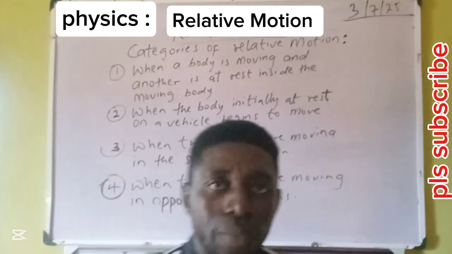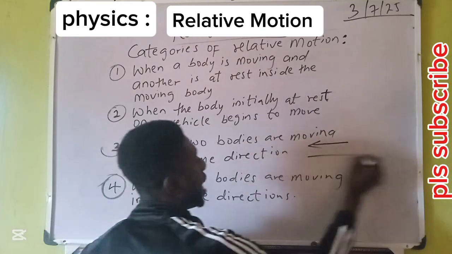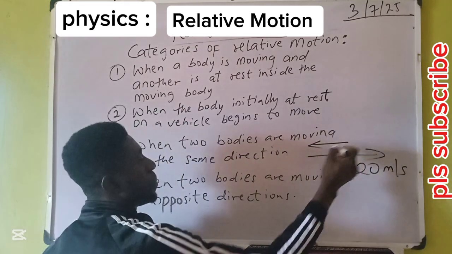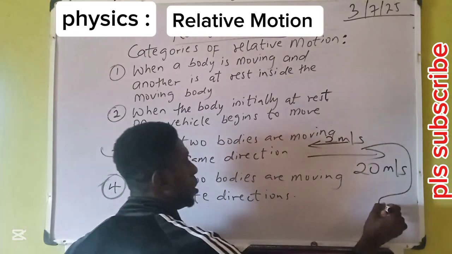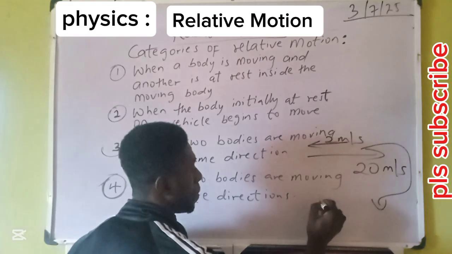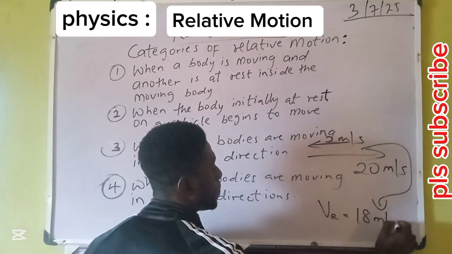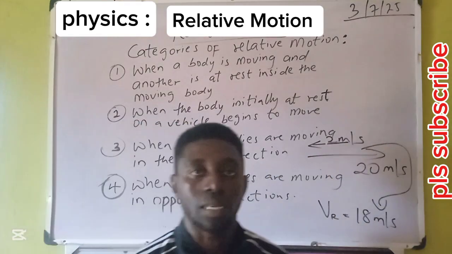Okay, let's see from the board. This time the passenger is going this way and the vehicle is still going this way, 20 meters per second. And the passenger is now going back with 2 meters per second. So the relative speed becomes 18 meters per second. 20 minus 2 to give us 18 meters per second.